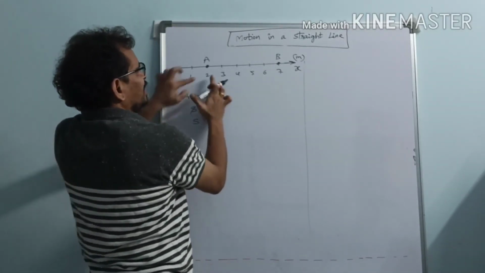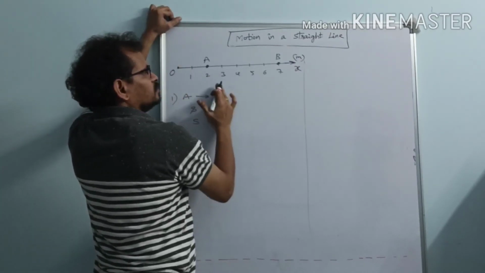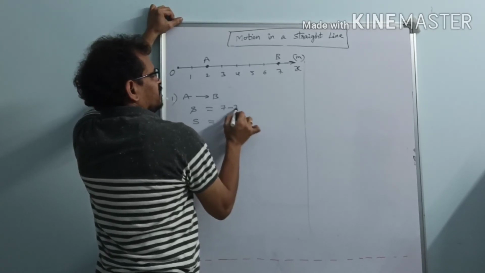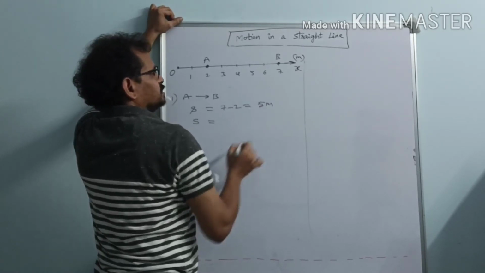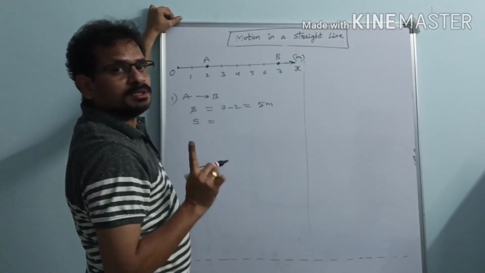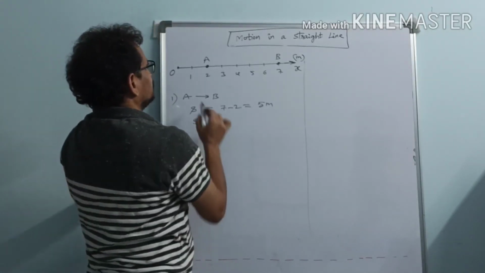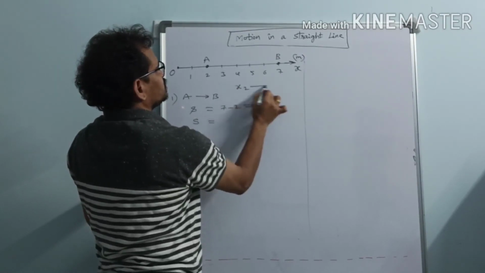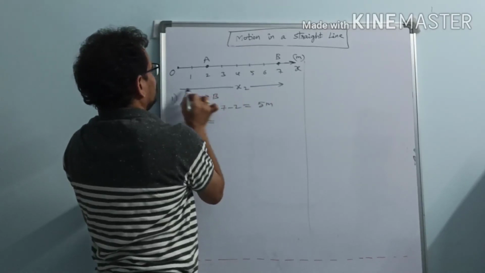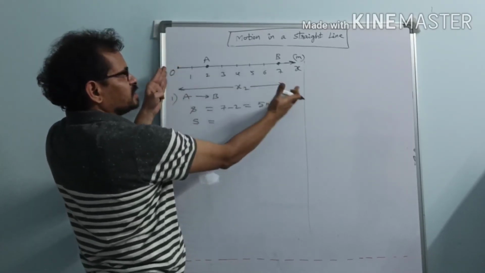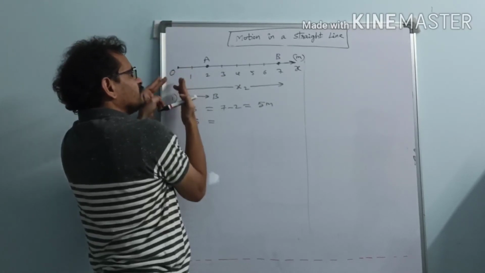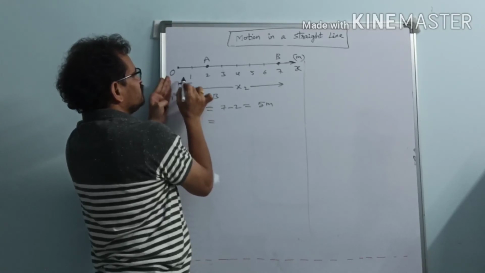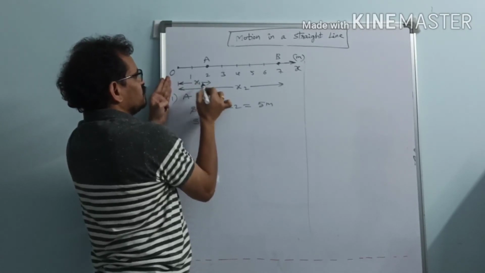Distance is equal to the length of the actual path, that is equal to 7 minus 2, that is equal to 5 meters. Distance is equal to 5 meters. We can take the final position as x2 here, since from the origin we are measuring the distances. So this final position when measured from the origin is x2, and the initial position, when measured from the origin, let us take as x1 here.